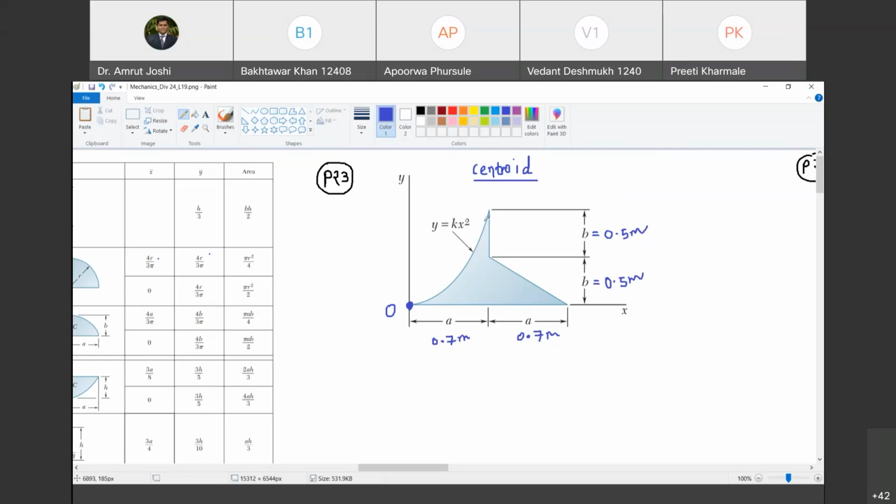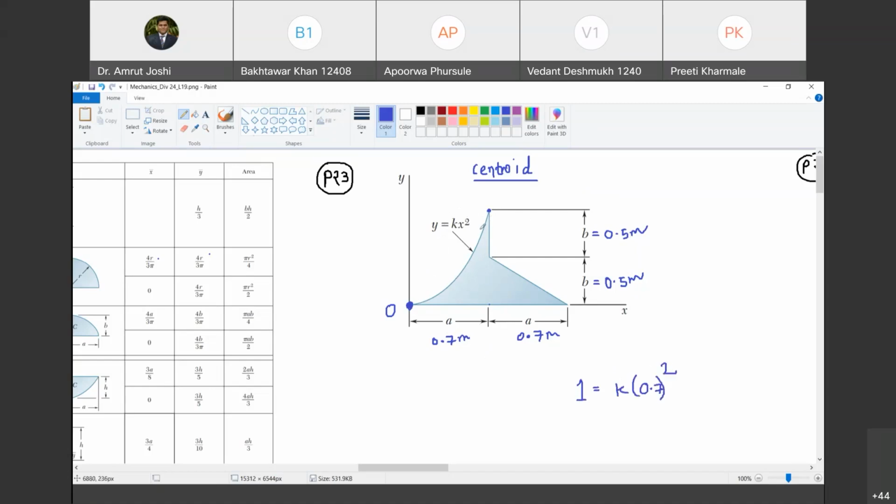And let me consider, so y is equal to kx square is the value, right? So you know the value of y here. What is the value of y here? It is 0.5 plus 0.5, that is 1 meter. Do you agree with me? 1 is equal to, and what is the value of x here? Value of x here is 0.7. Do you agree with me? Yes, sir.